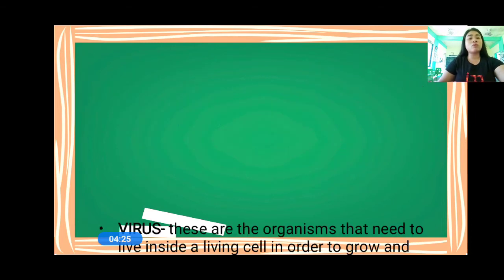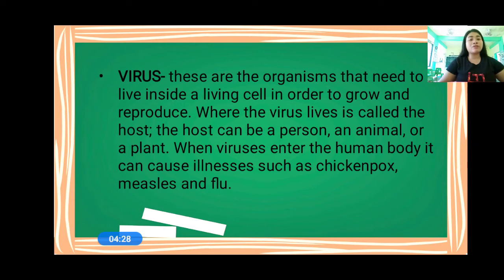And then the next one, we have virus. When we say virus, these are the organisms that need to live inside a living cell in order to grow and reproduce. So what is a virus? An organism that needs to live inside a living cell in order for them to grow and reproduce. Do you understand me? So where the bacteria lives, where the virus lives is called the host. So what do we call the home of viruses? The host. So the host can be a person, an animal, or a plant. Remember that a host can be a person, animal, or a plant.